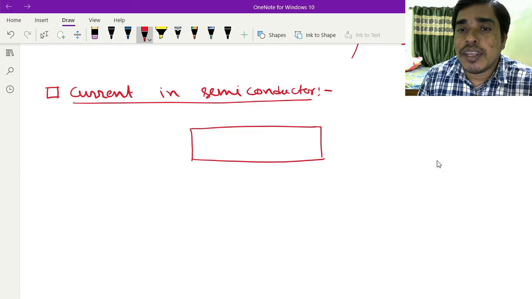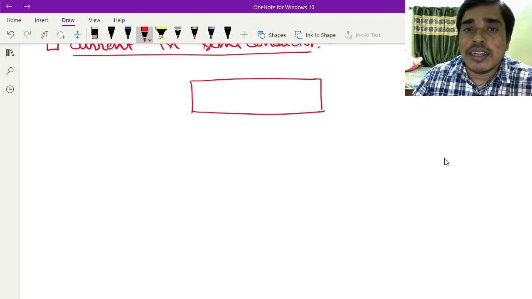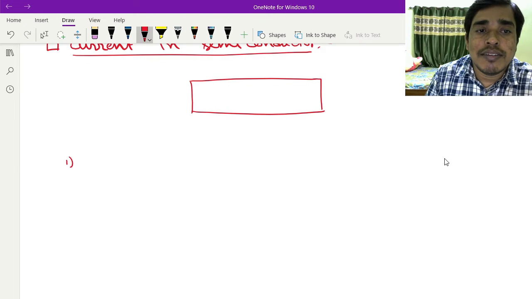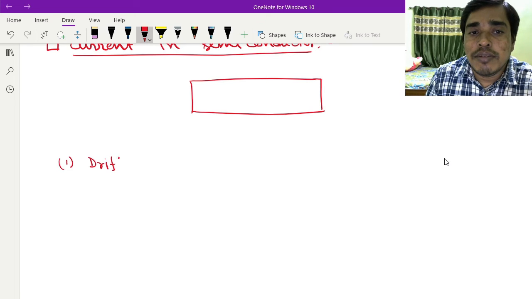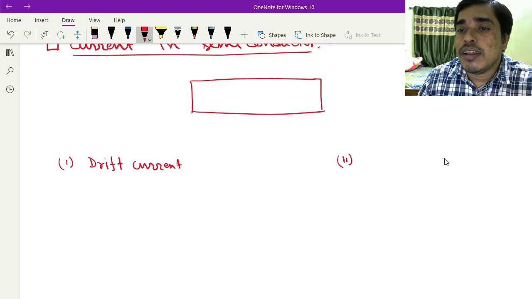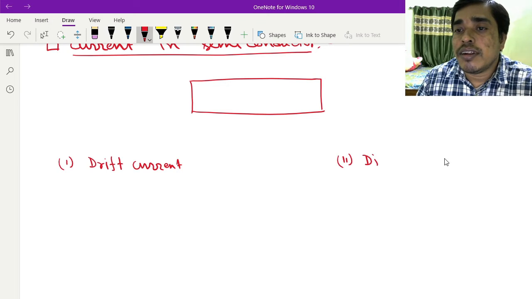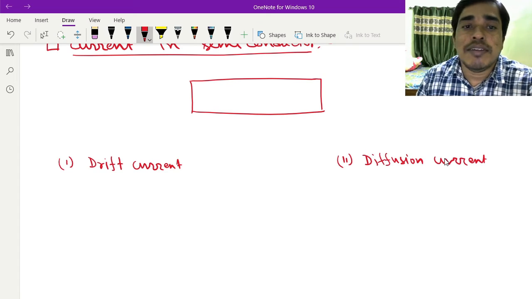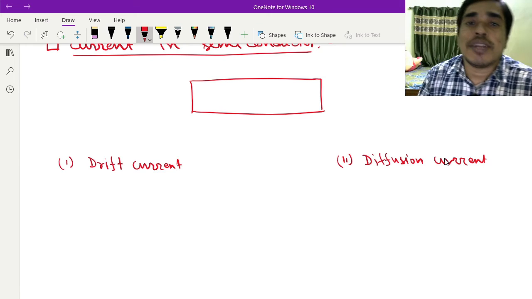The current in a semiconductor is of two types. One is drift current and another is diffusion current.